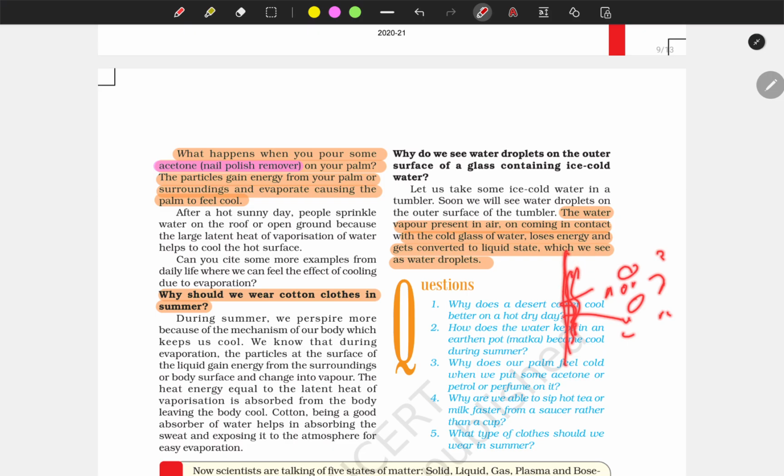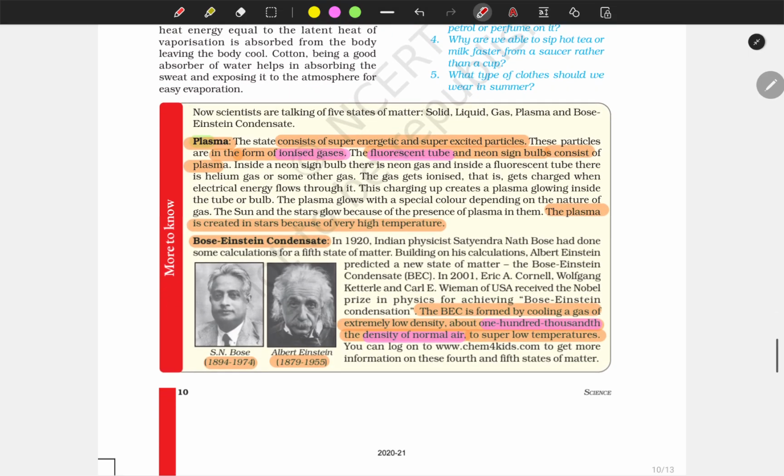If they come near the surface of ice, they will lose kinetic energy and they will come closer. This is the scenario where the constituent particles are far: this is the gaseous state. Now the constituent particles are closer: this is the liquid state. This is why the gaseous state converts into the liquid state.